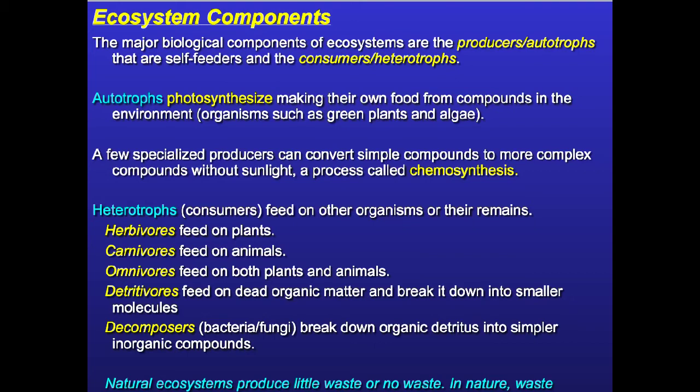And different types of heterotrophs are herbivores, individuals that eat plants; carnivores, those that eat meat; and omnivores, which we are, well, most of us, that eat plants and animals. Detritivores, what is that? We'll come back to that. And decomposers, which we'll come back to. They're both ones that kind of feed on dead things, but we'll talk a little more about them in a second.